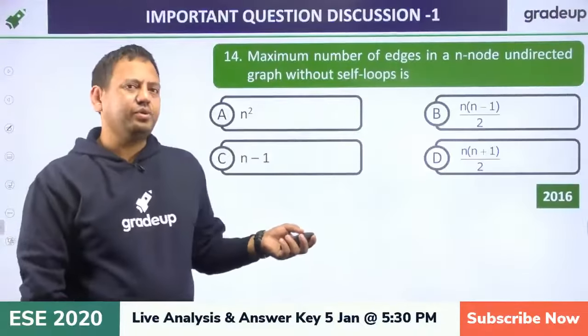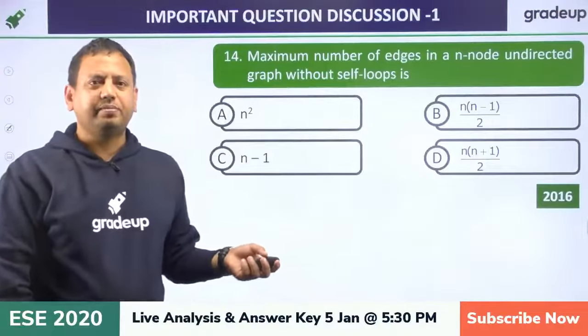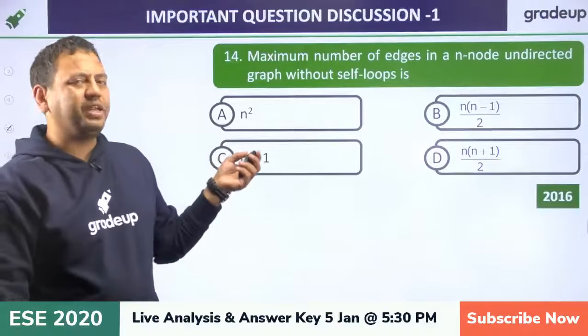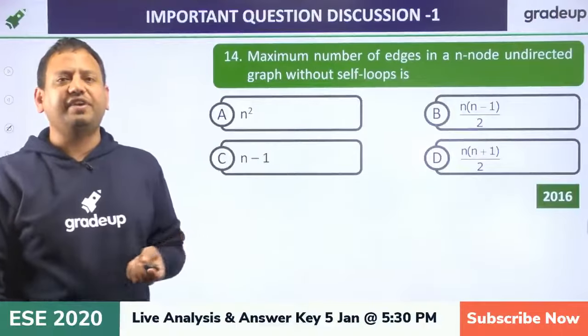So there is no direct rule to calculate the Hamiltonian circuit. Okay, but for Euler graph, there is a formula. We say simply if it is a connected graph and every vertex has an even degree, it is a Euler graph.